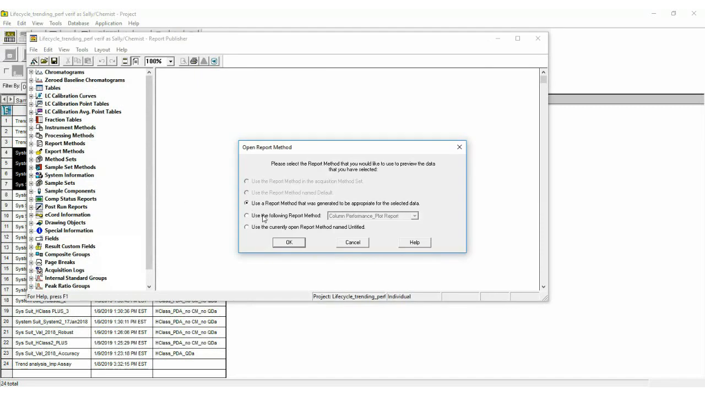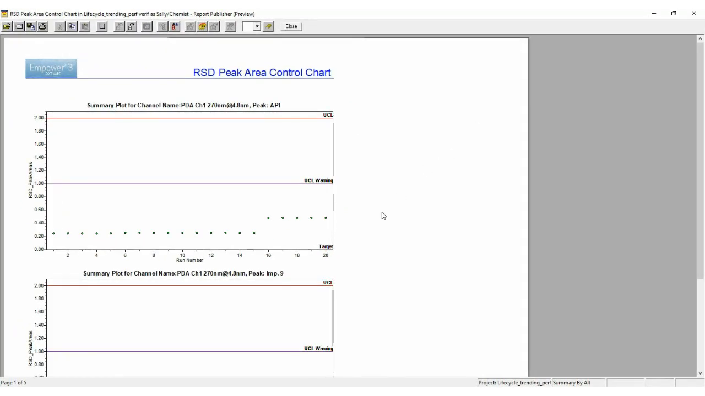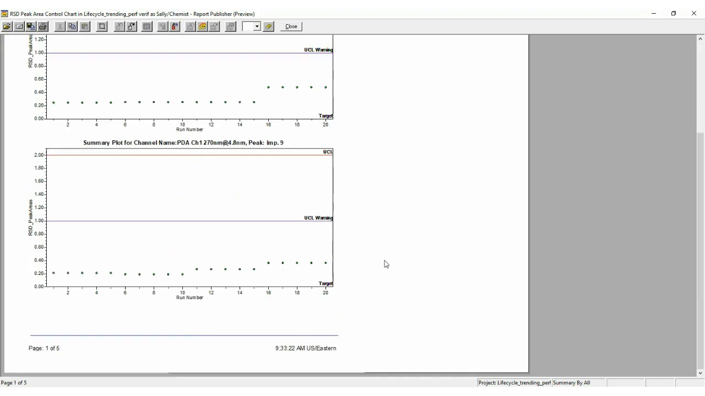And this time around, we are going to use the following report method. And from the drop-down list, I'm going to select the report method that we just made, the RSD peak area control chart. Click OK. Let's make that full screen. And now it's the same control chart. However, this time around, we have a much bigger sampling. And we can see we are plotting the RSD for the peak areas against the run number, and we have a bigger sampling in this case for each of our peaks.